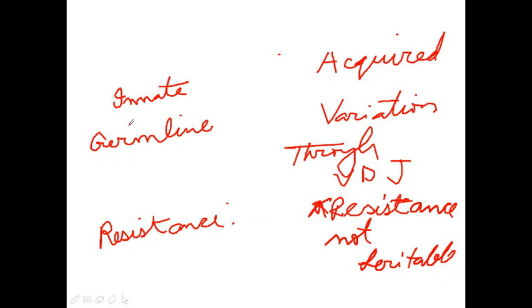Innate immunity is germline encoded, and the resistance persists from generation to generation. Acquired immunity has variation through recombination during lymphocyte development. On the other hand, in adaptive immunity, microbial resistance is not heritable.